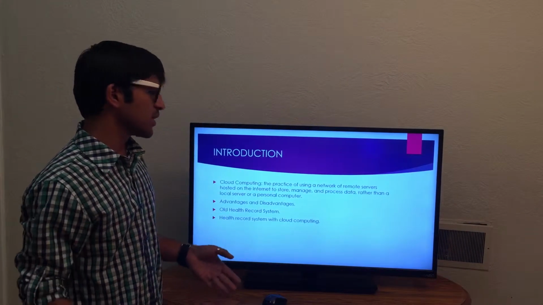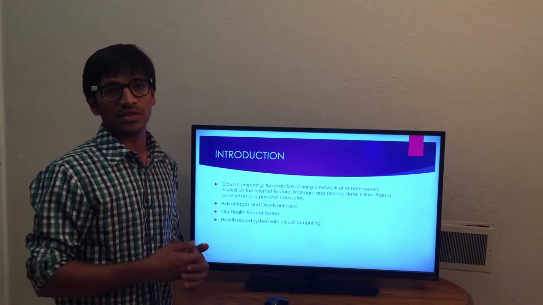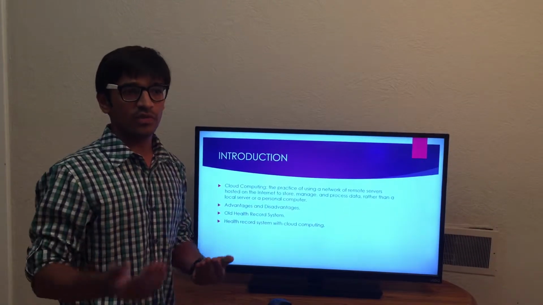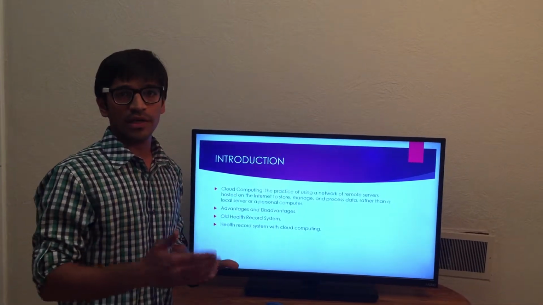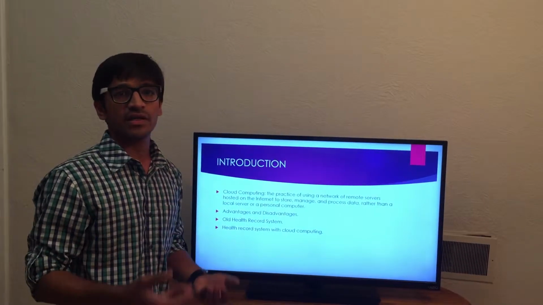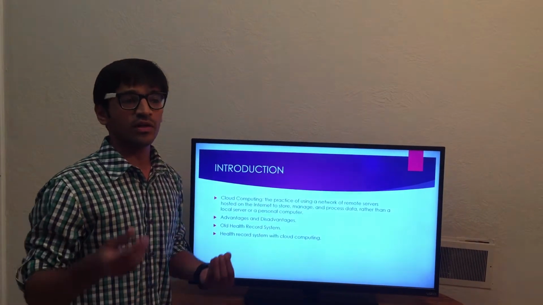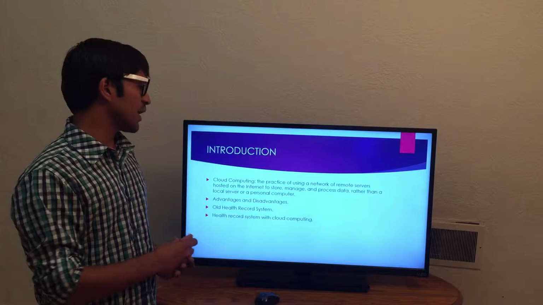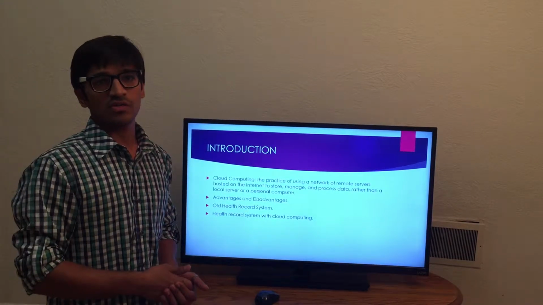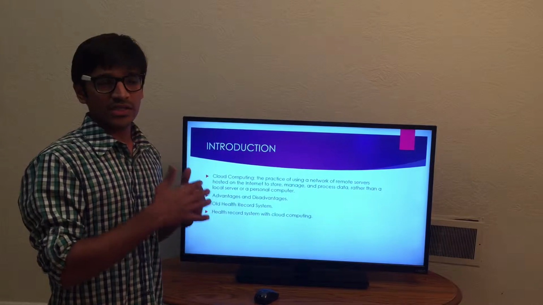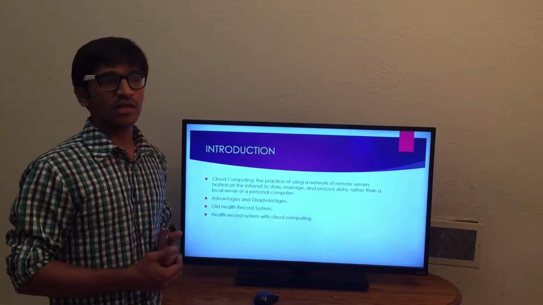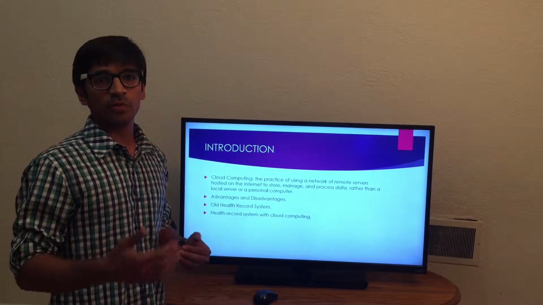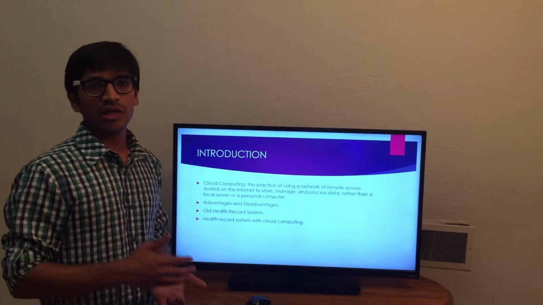The new health record systems have introduced electronic systems. That means there are several software programs in which you can store the data on your computers, on the hard disk, and you can take the data wherever you want with any memory card or hard disk. Similarly, cloud computing has been introduced in the storage of data. But the health record system is really secure data. It has to be really secure. That's why cloud computing should provide really good security. Then only is it trustable.